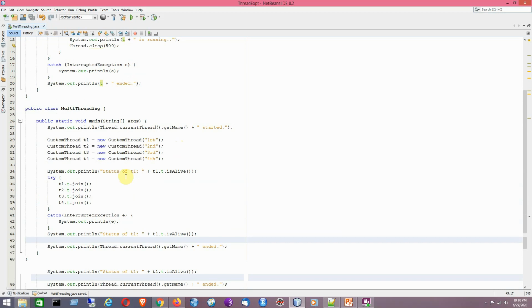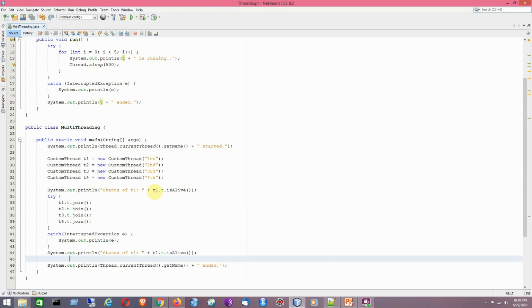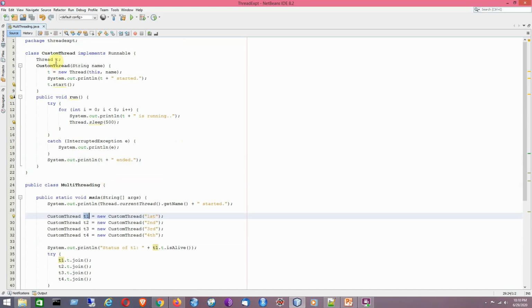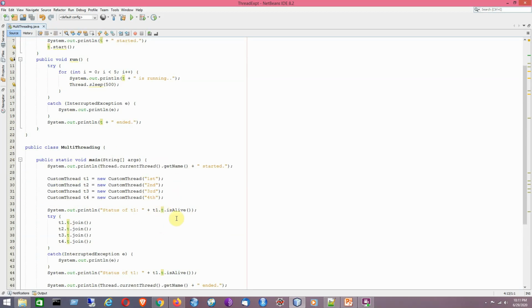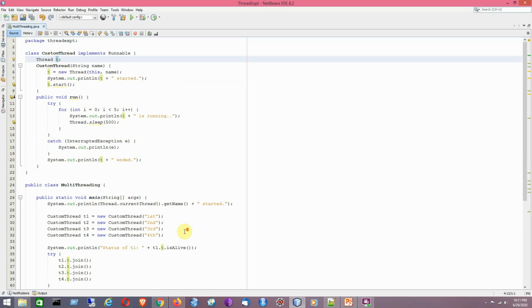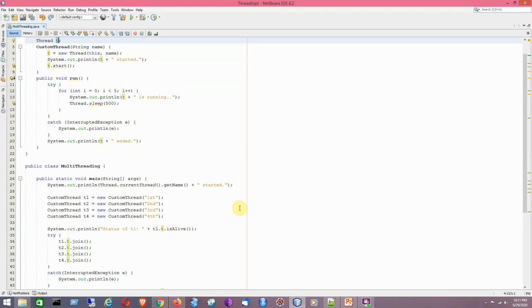Here I would like to know the status of the thread T1 after being created. So I will write T1. T1 is the object of the thread class. It has an instance field T, which is basically a reference of the thread class. Now if I have T, I can call the methods of the thread class. isAlive is basically a method of the thread class, like the join method.